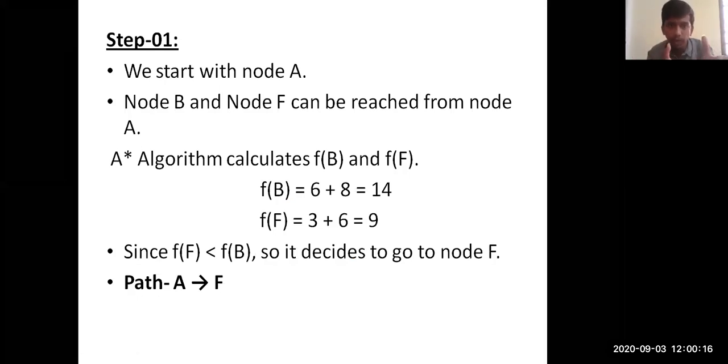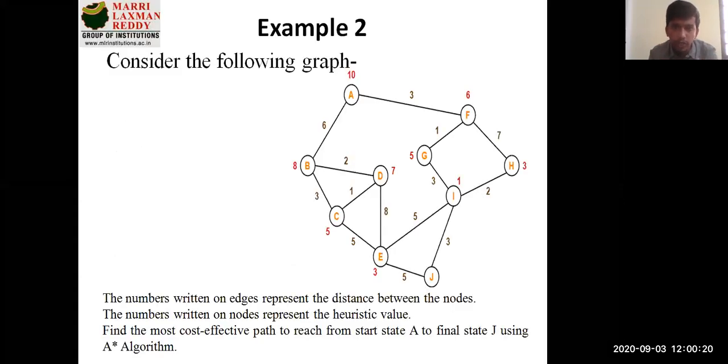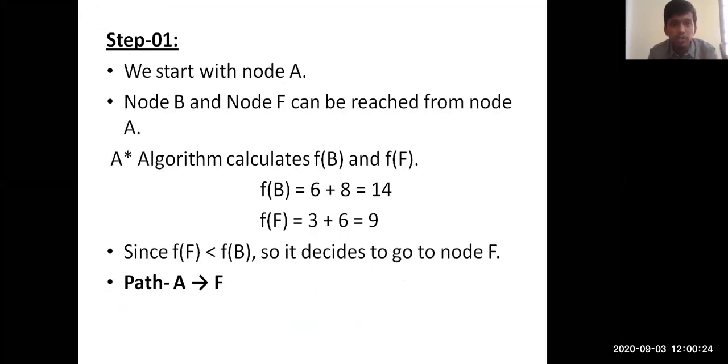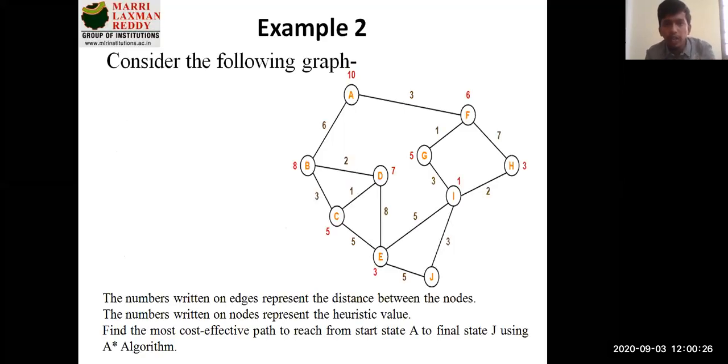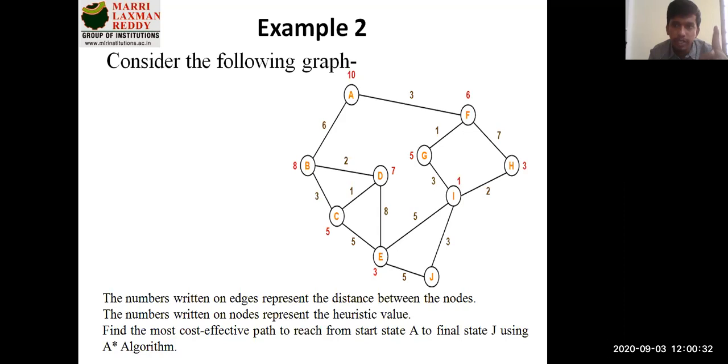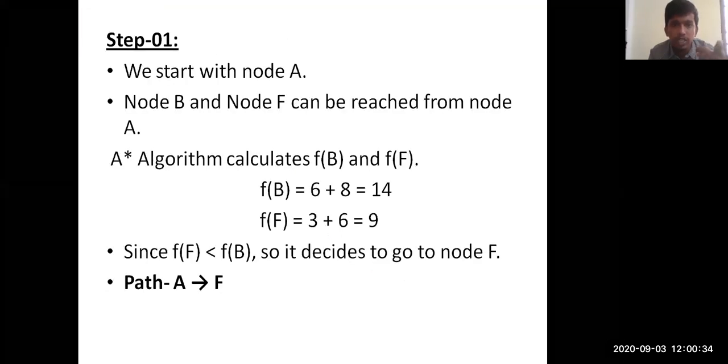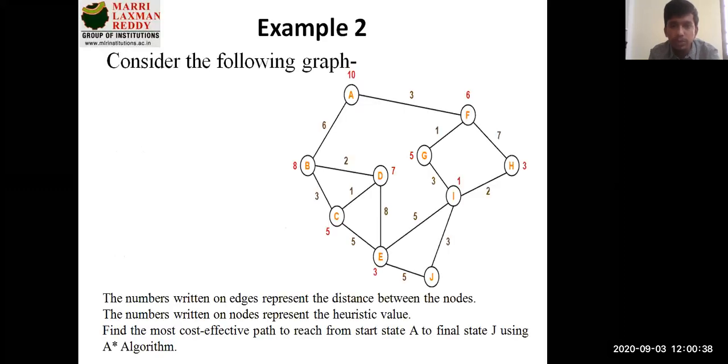Starting from step 1, we start at node A. That is the starting state, we call it the initial state, and that's node A. From node A, you have 2 paths, B and F. So you need to compute your f of n value for these 2 states. f of B is 6 plus 8. 6 is the g of n value, and 8 is the h of n value.